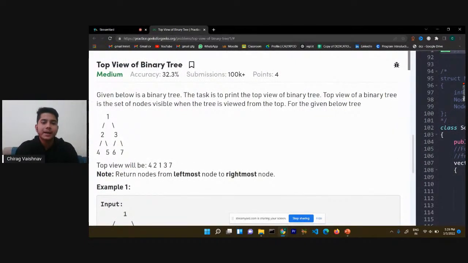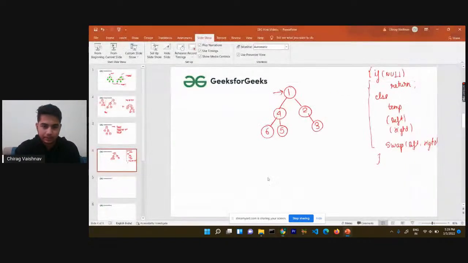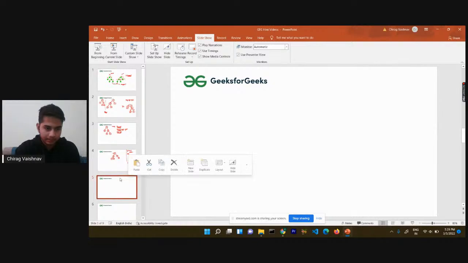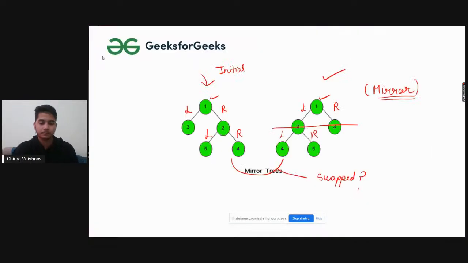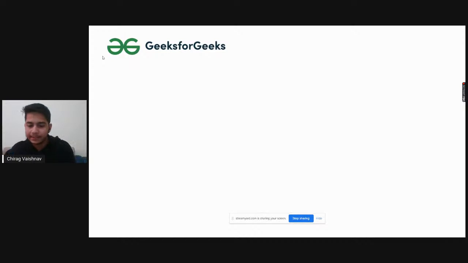Given below is a binary tree, and the task is to print the top view of the binary tree, right? The top view of a binary tree is the set of nodes visible when the tree is viewed from the top. Let me just help you here, I have written something for you.